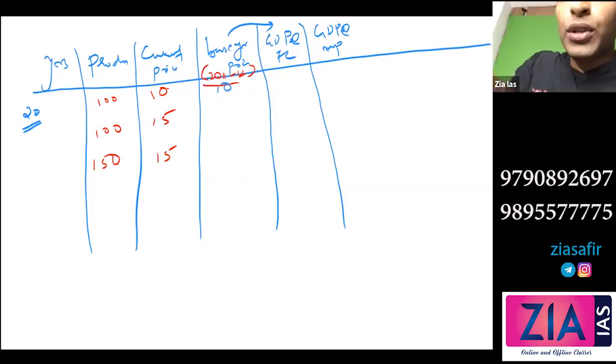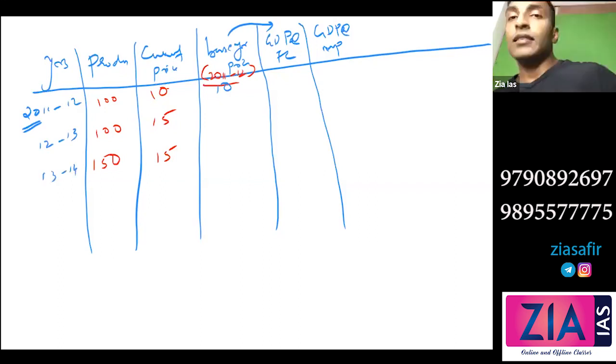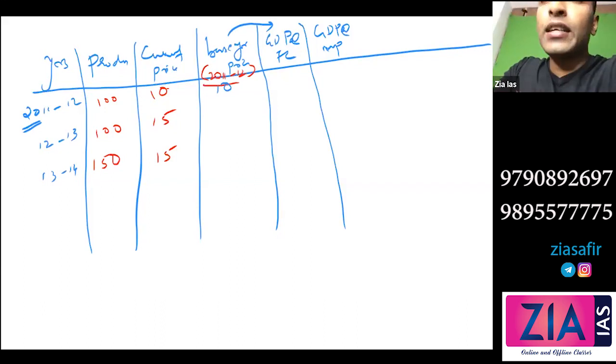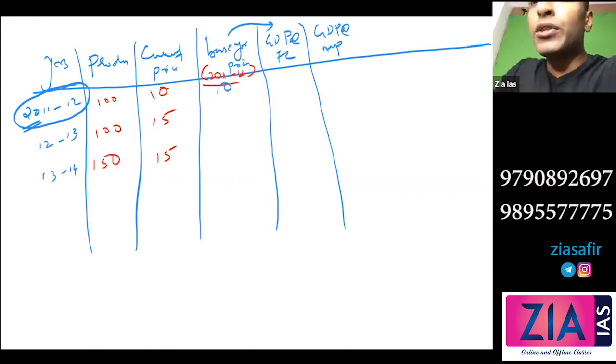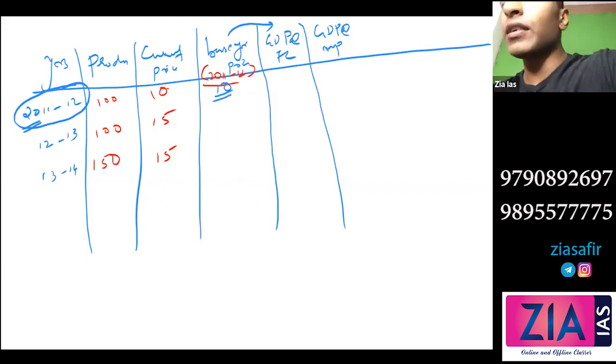I'm taking this as 2011-12, and this is 12-13, and this is 13-14. Okay. See how the base year price is decided. Suppose I'm selecting the base year as 2011-12. The current price of that year, let's suppose that is 10 rupees, will serve as the base year price. So the current price of the base year will serve as the base year price.